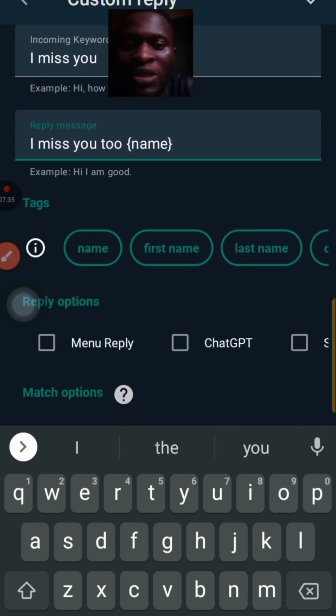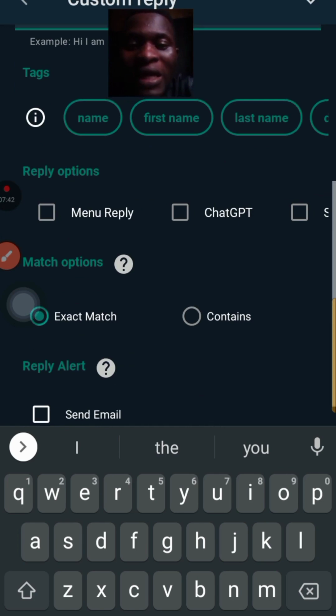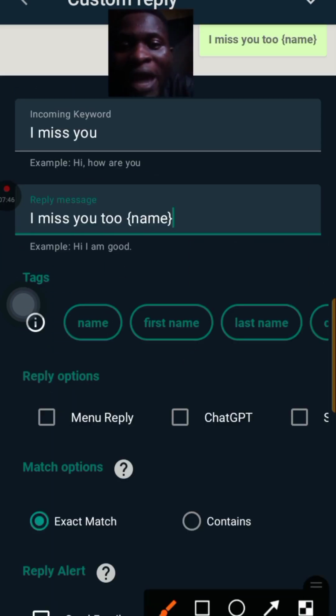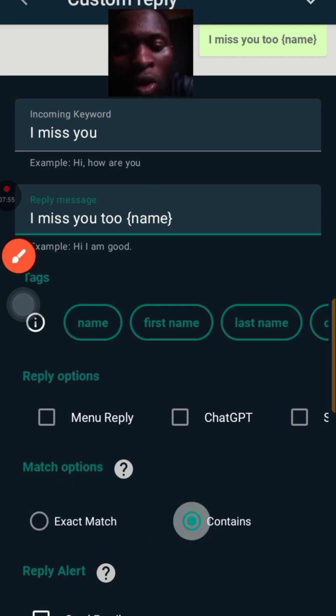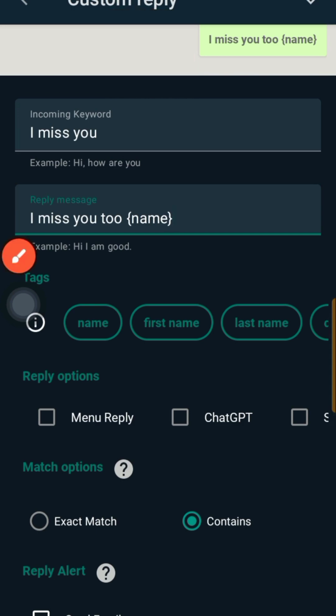Then you have to let the person know. You can put the person's name also, or last name, and all the rest of it. If you leave this one alone, we are going to talk about it later. Then you have to pick either exact word or contains. If the person said I miss you, then the person puts your name. You can use either of these two, but I advise you use contains, so that even if the person writes a long message but it contains I miss you, there's going to be a reply like this.